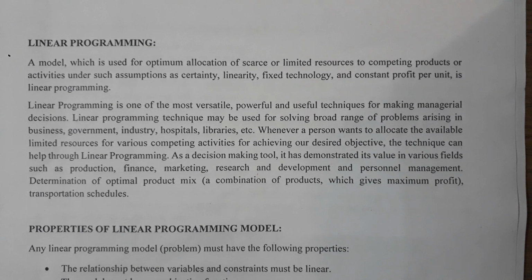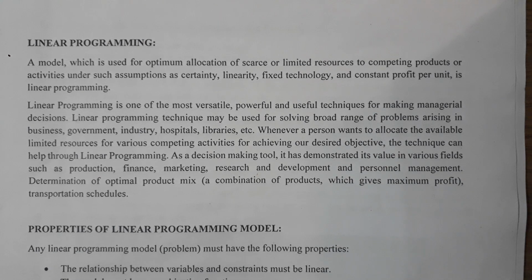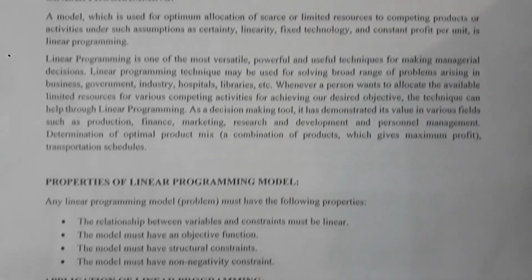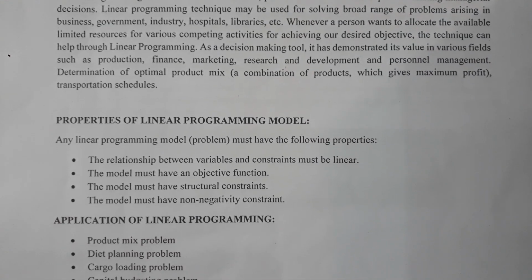There are certain properties which are used in linear programming models. They are as follows. 1. The relations between variables and constraints must be linear. 2. The model must have an objective function. 3. The model must have structural constraints. 4.